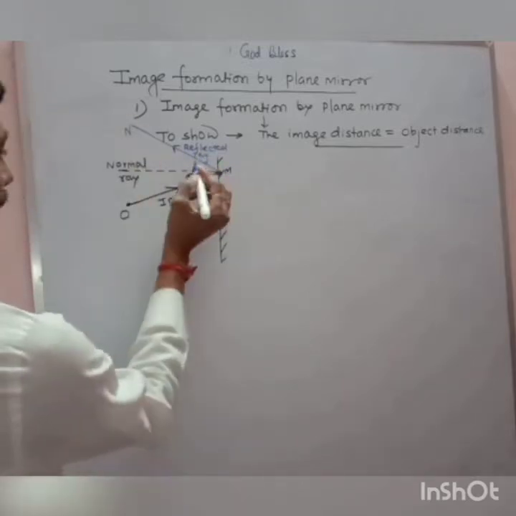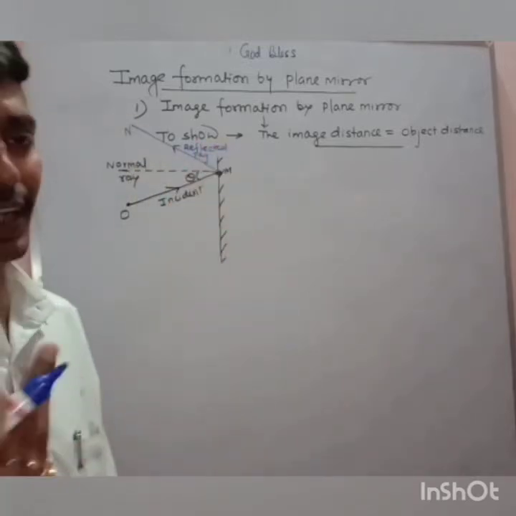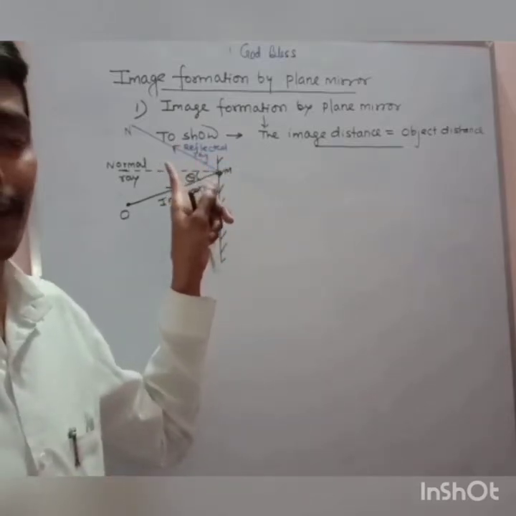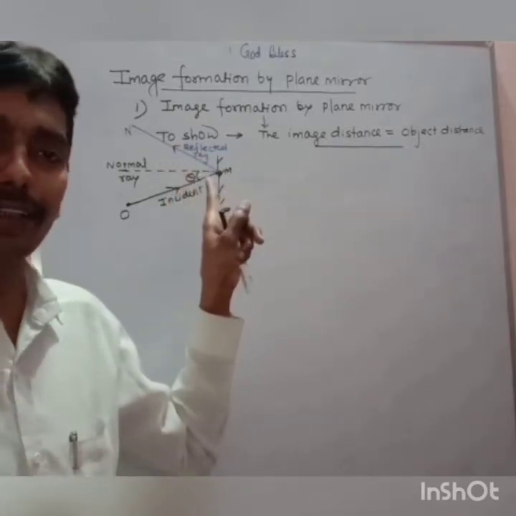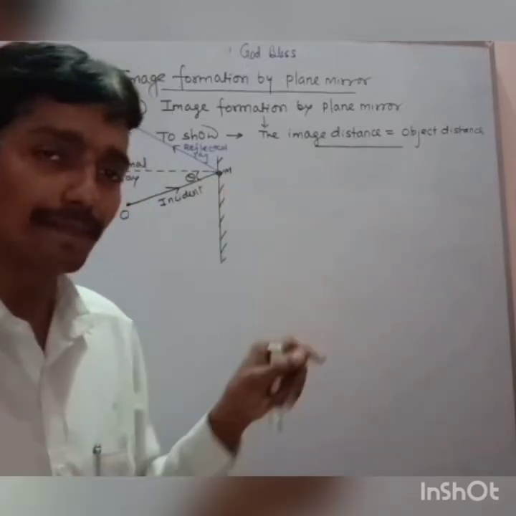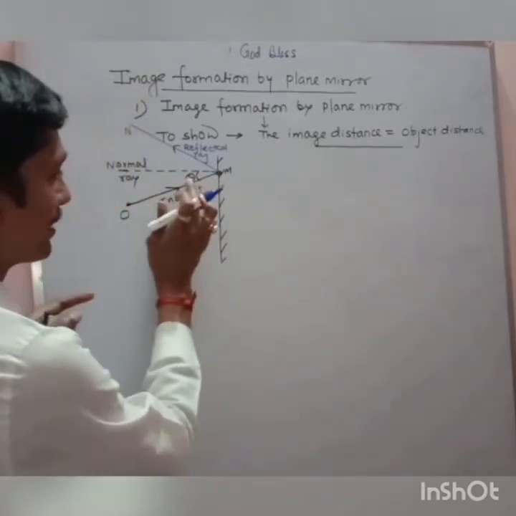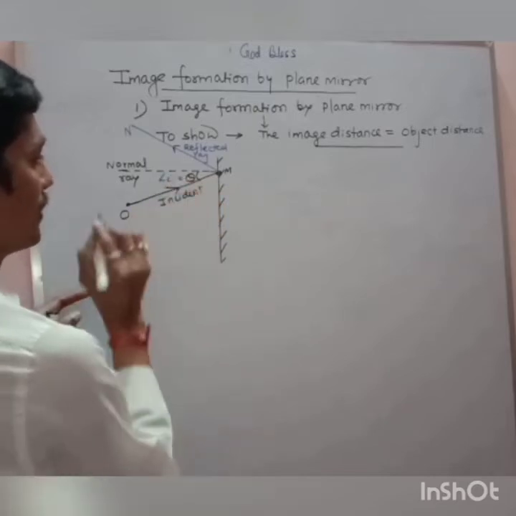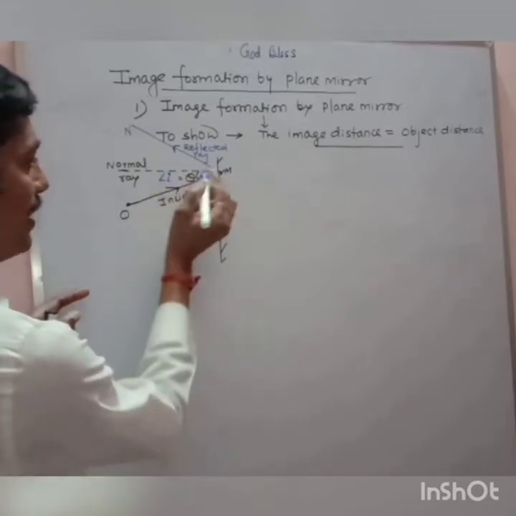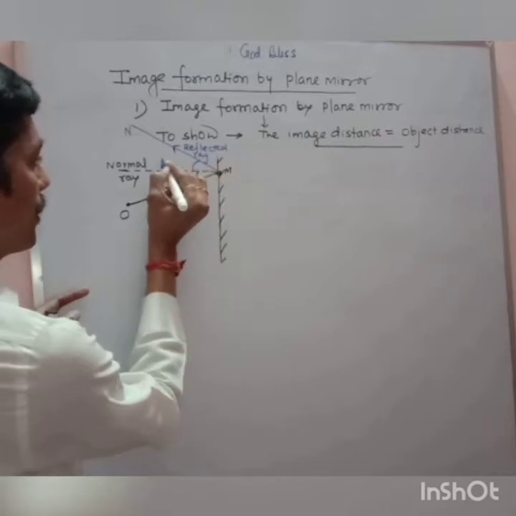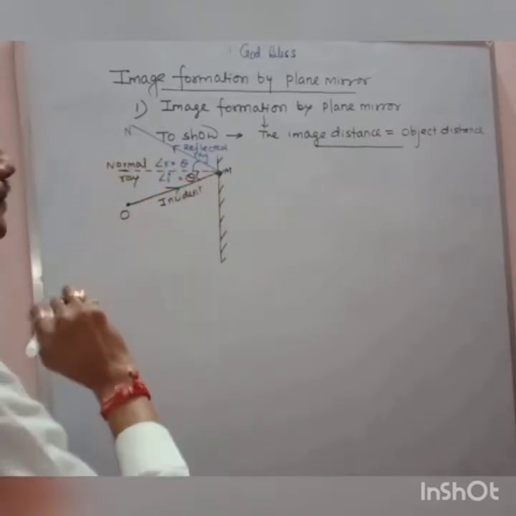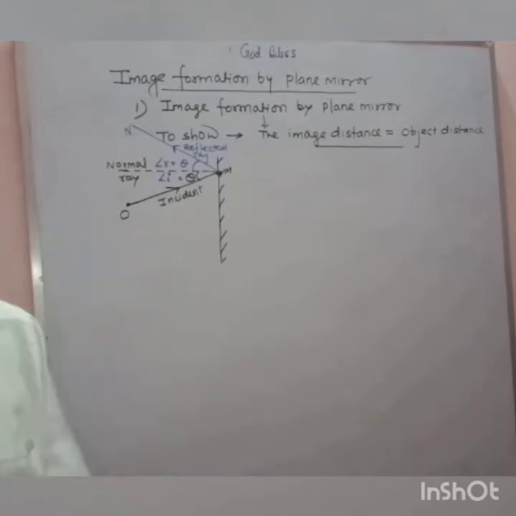I will write here refracted ray, along MN. And according to the law of refraction, this ray will also make an angle with the normal, and angle I and angle R are the same. So if angle I is theta, angle R is also theta. I hope it is clear.